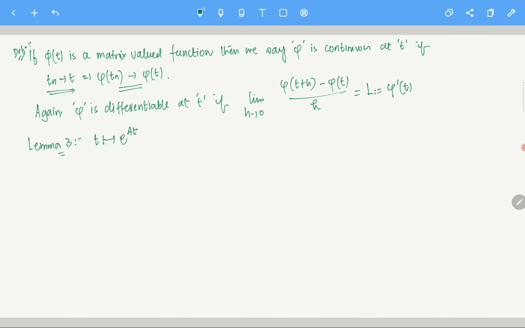Moreover, you can say that the map, so let me write it like this: the map t going to e power at is continuously differentiable. Clear? It is continuously differentiable.